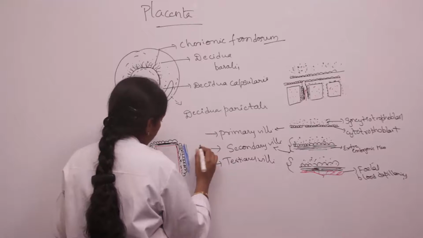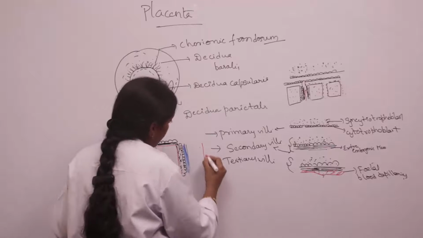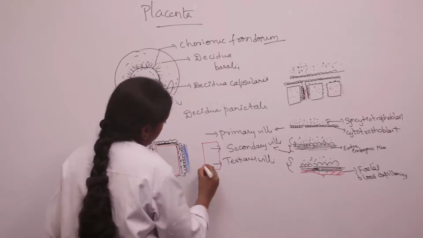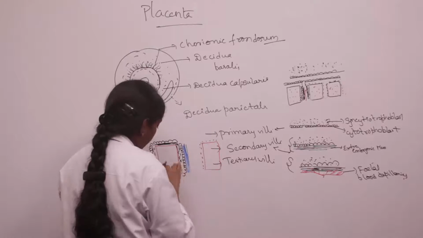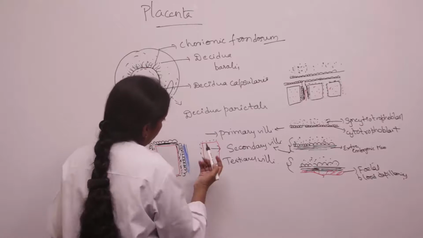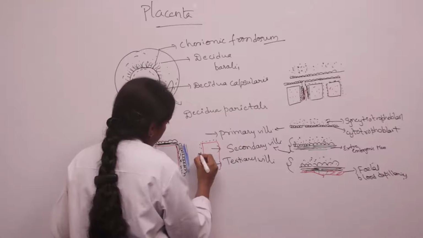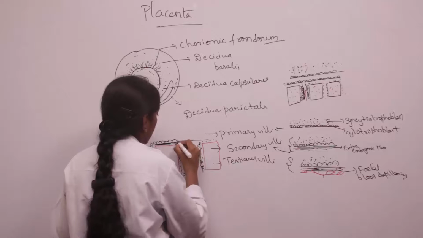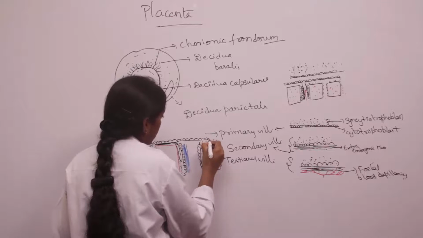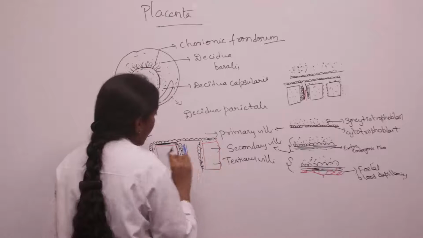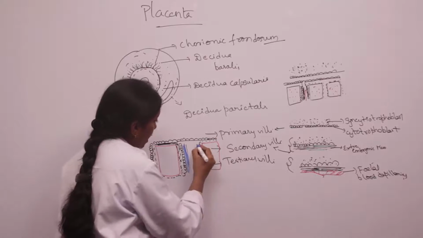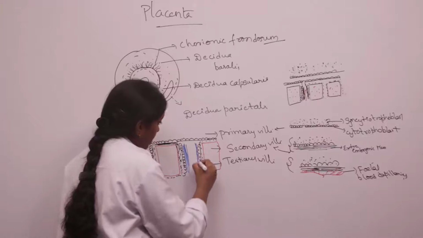Here another intervillar space is seen, and here we can see syncytiotrophoblasts, and after the syncytiotrophoblasts, cytotrophoblast is present. This is cytotrophoblast which grows over the syncytiotrophoblasts, and beneath the cytotrophoblast we have extra embryonic mesoderm present.